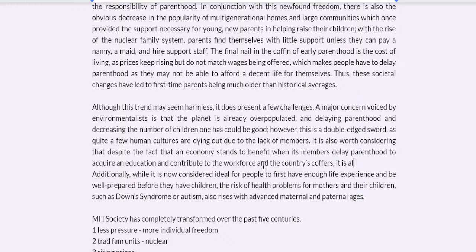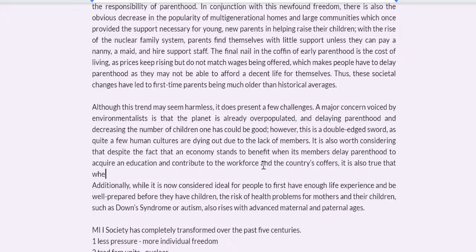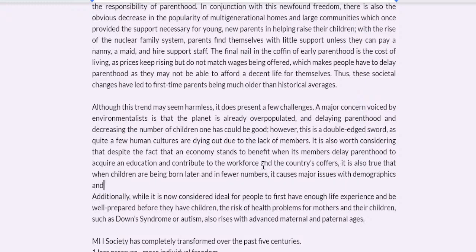It is also true that when fewer children are being born, later and in fewer numbers, it causes major issues with demographics and the pension system.